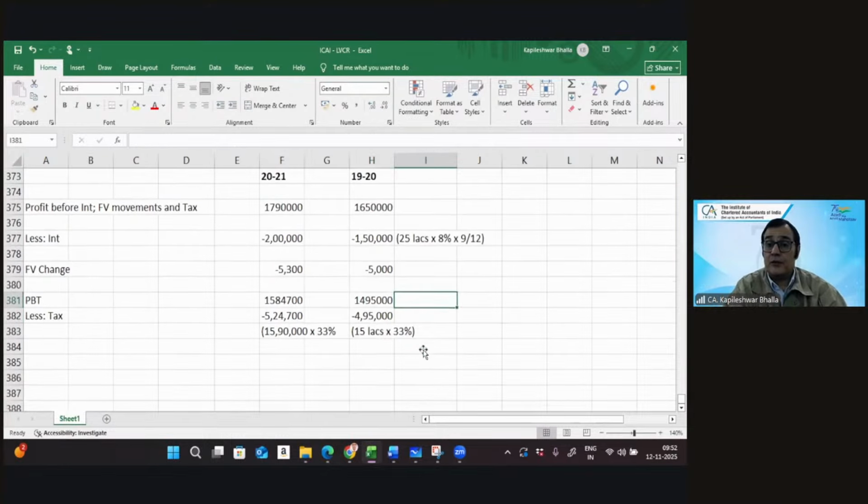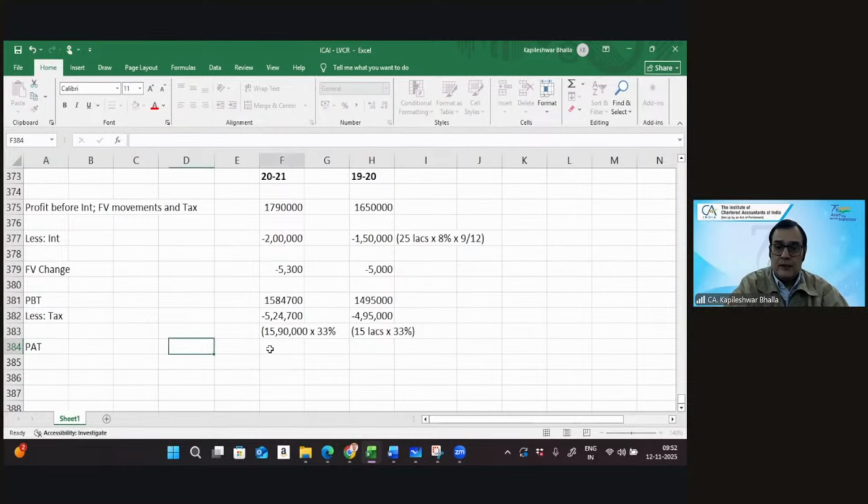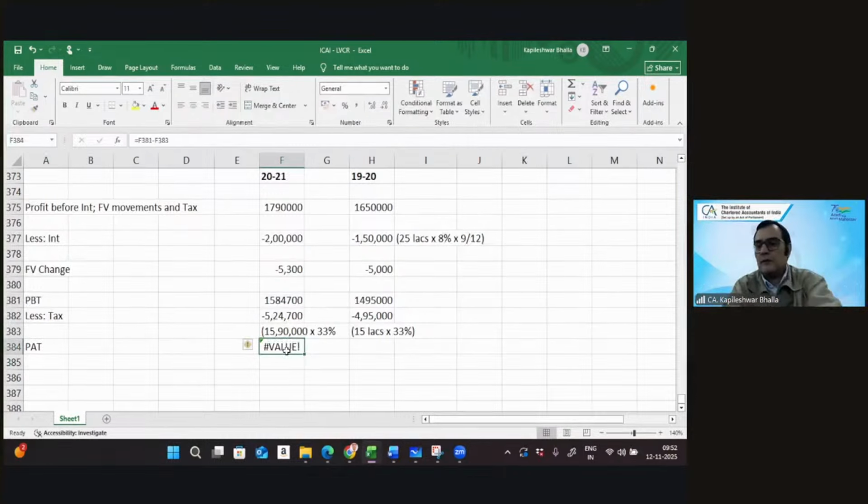So the basic idea was to show you the calculations for a period of interest of 9 months. So we'll get the figure. This is coming to PBT minus this. I think let's manually calculate this. This is going to be, I guess, to the extent of 10 lakh.